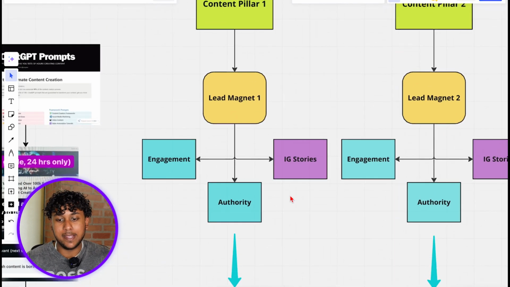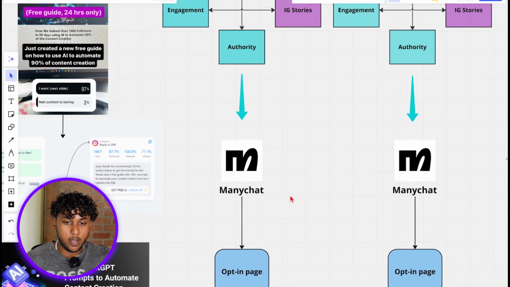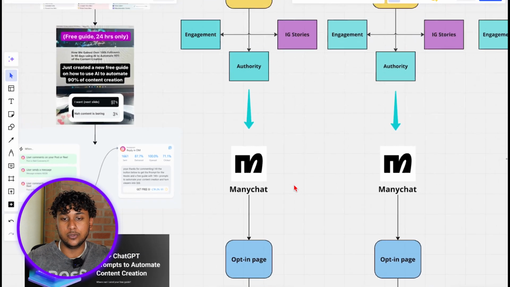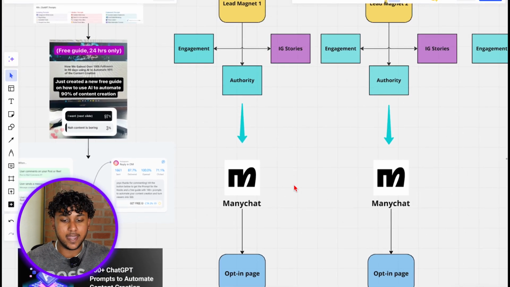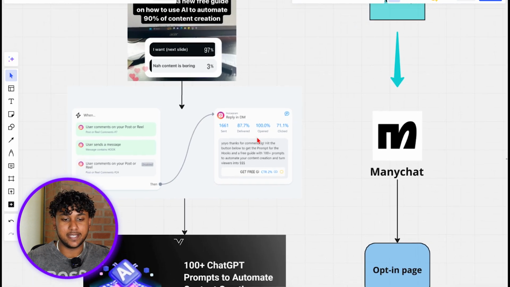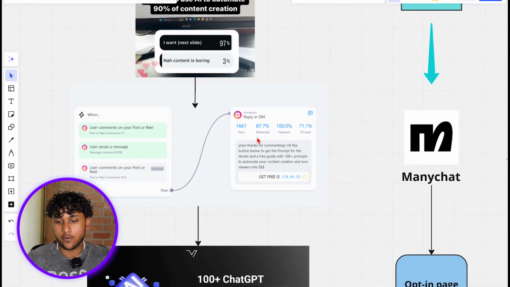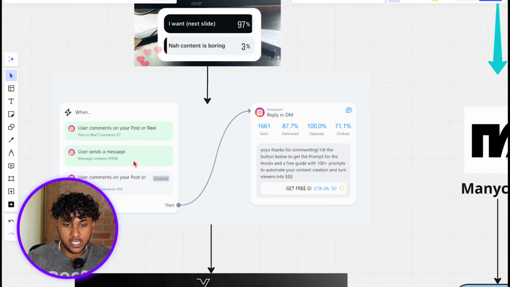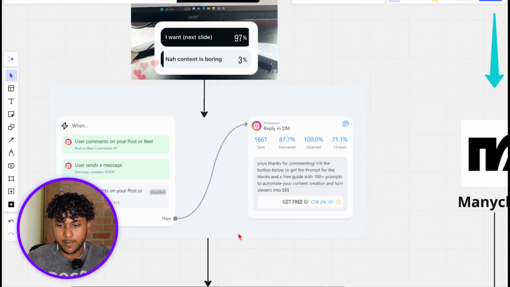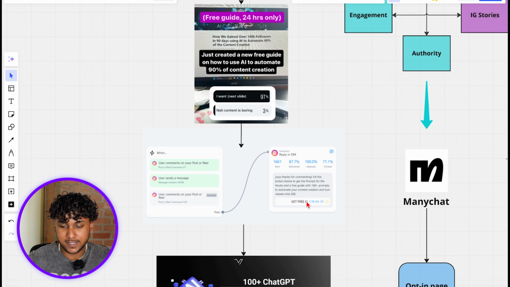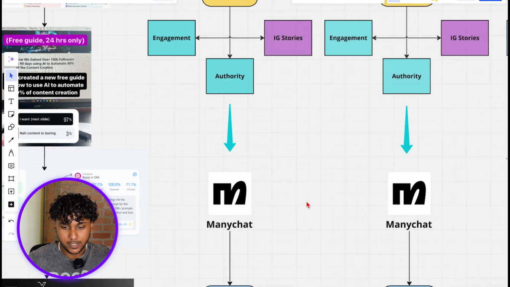And we actually automate sending the lead magnet to our followers by using this tool called ManyChat. If you're not familiar with ManyChat, it's just a tool that you can use to automate conversations with leads and potentially sell them just through your automations. So here's an example of an automation that we set up in ManyChat to send out our free resource to our target audience. For example, right here, when the user comments a keyword, they get this message sent to them, and they also get a link where it directly sends them access to your lead magnet.